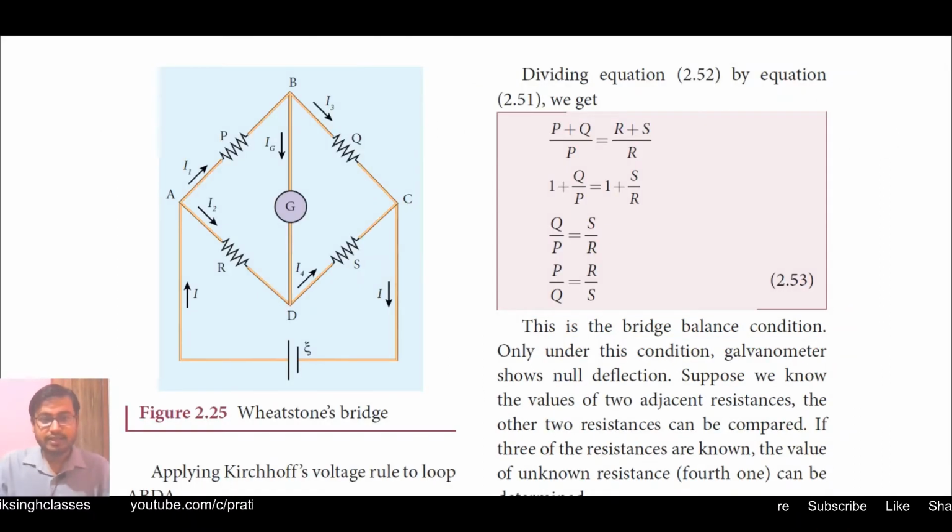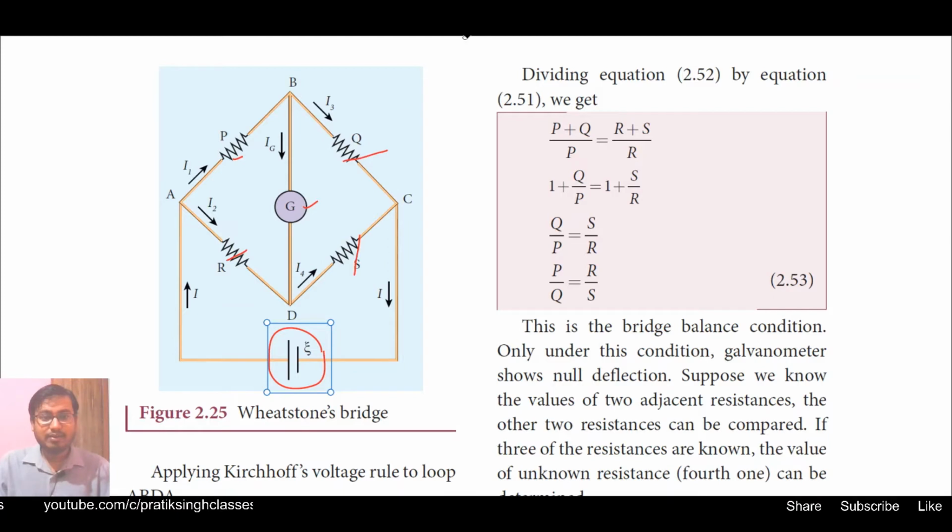Here is the complete diagram as given in figure 2.25. You can see a battery of EMF ξ is connected. Then a galvanometer is there. 4 resistances are given here, P, Q, R and S. And you can see the direction of flow of current.